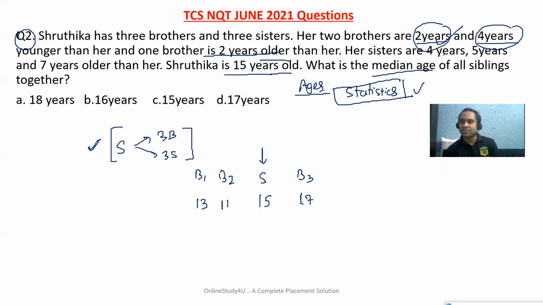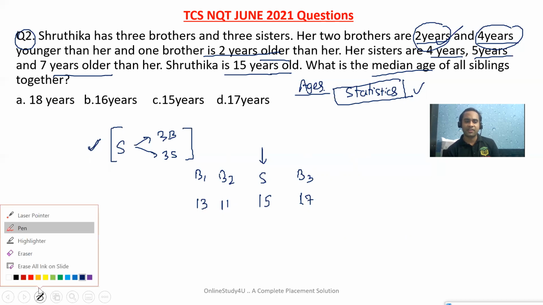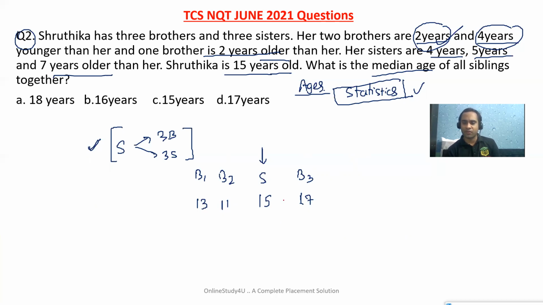Now her sisters are 4 years, 5 years and 7 years older. So 15 plus 4, sister 1 will be 19, sister 2 is 5 years older, so 20, and sister 3 is 7 years older, so 15 plus 7 will be 22 years old. Now they're asking the median of the age.